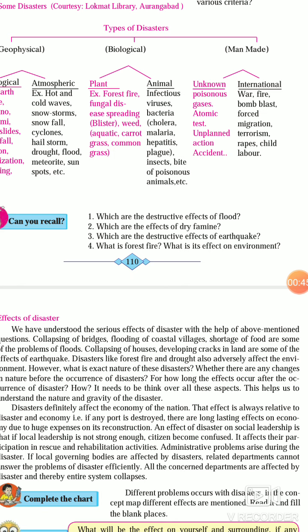Second is, which are the effects of dry famine? So, due to dry famine, crops can dry, if no proper irrigation method is there, or a dry famine can be caused by severe food shortage also. Due to all these things, water is dearth and cattle die, human beings are forced to migrate from one place to another place. So these are the effects of dry famine.